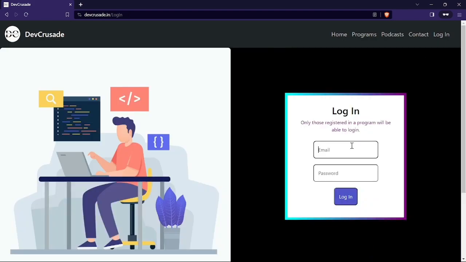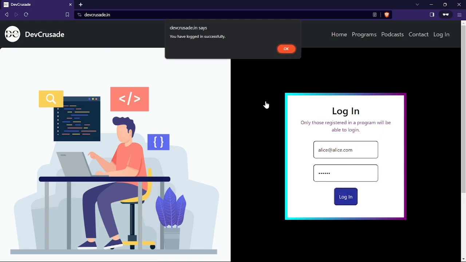So let's go to the login page. For now, I have added some dummy data into my MySQL database. Just a sec. Okay, I'm typing with one hand and holding the mic in the other, so that's why it's a little slow. Okay, let's log in. So you have logged in successfully.